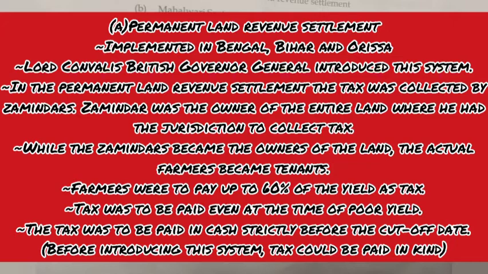Farmers were to pay up to 60% of the yield as tax. Tax was to be paid even at the time of poor yield. The tax was to be paid in cash strictly before the cut-off date. Before introducing this system, tax could be paid in kind.